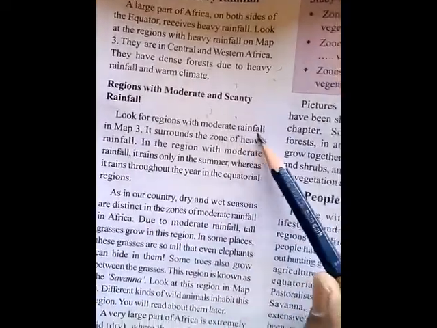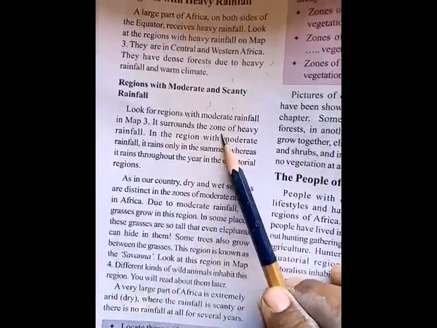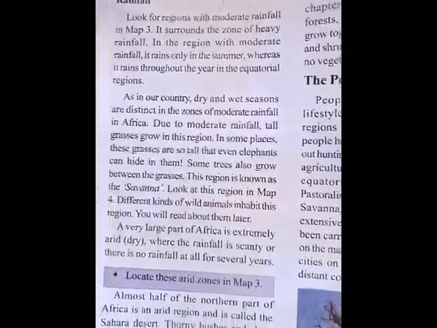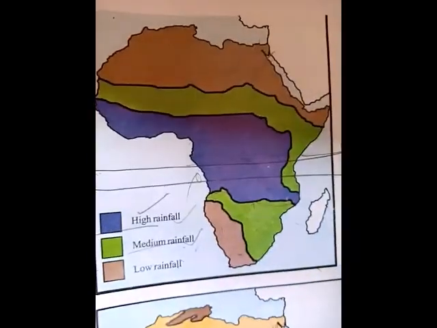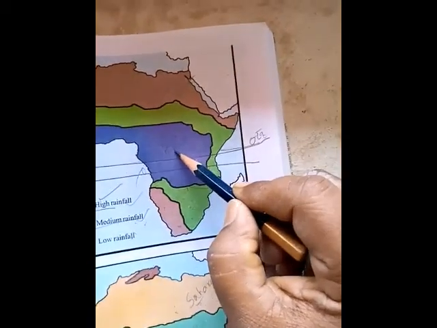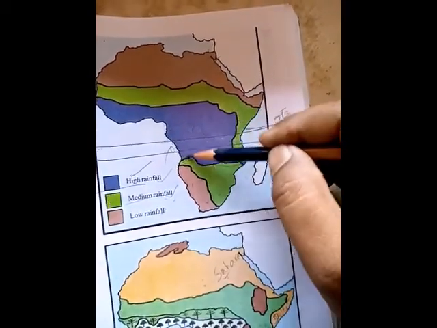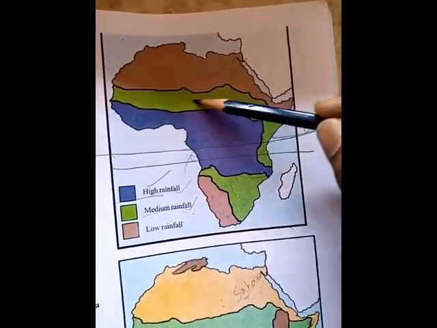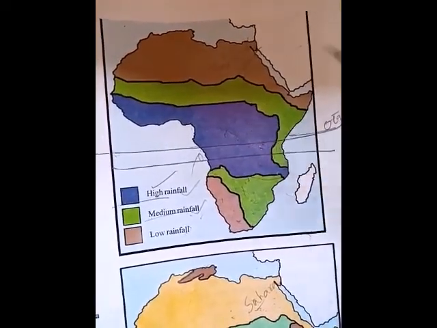Look for the region with moderate rainfall in Map 3. Yes, we have seen it now. It surrounds the zone of heavy rainfall. So the moderate rainfall zone is surrounded by heavy rainfall. See, here is heavy rainfall. The moderate rainfall area is totally surrounded by this heavy rainfall area. Yes or no? Okay.